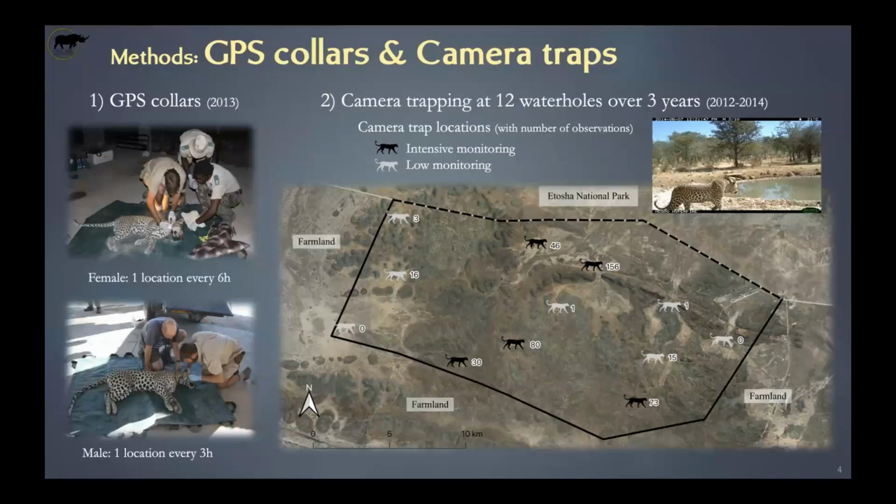Now that's a key concept, the independence between observations. Basically, we don't count the number of pictures, because the pictures can just be taken from the same individual, just spending quite a long time at the waterhole. So we define an independent event as images separated by at least 30 minutes. If a leopard is seen at 10:30 in the evening, and the next image is at 10:35, that is the same event. However, if the next image is at midnight, then that is a different event.